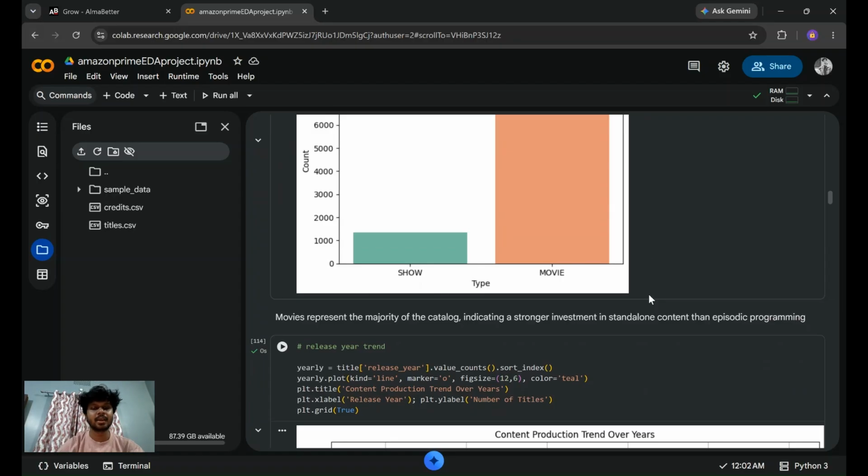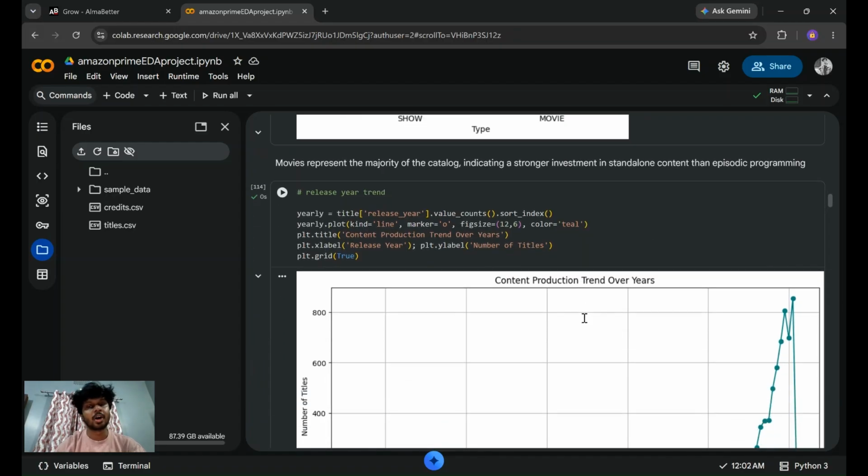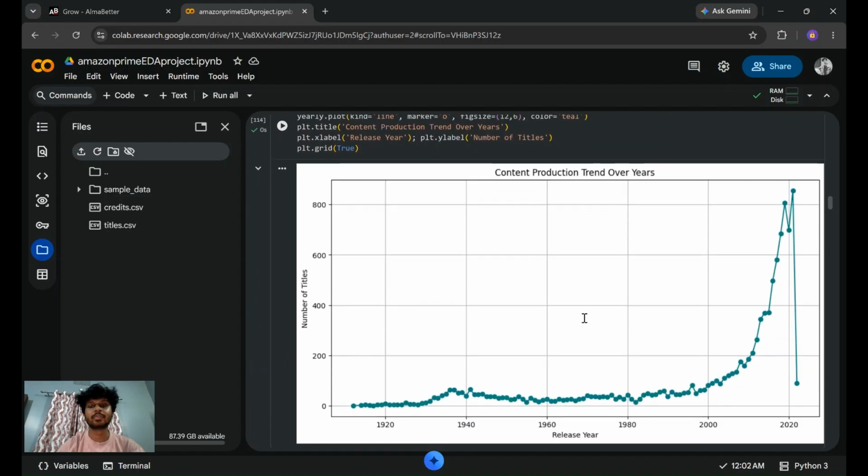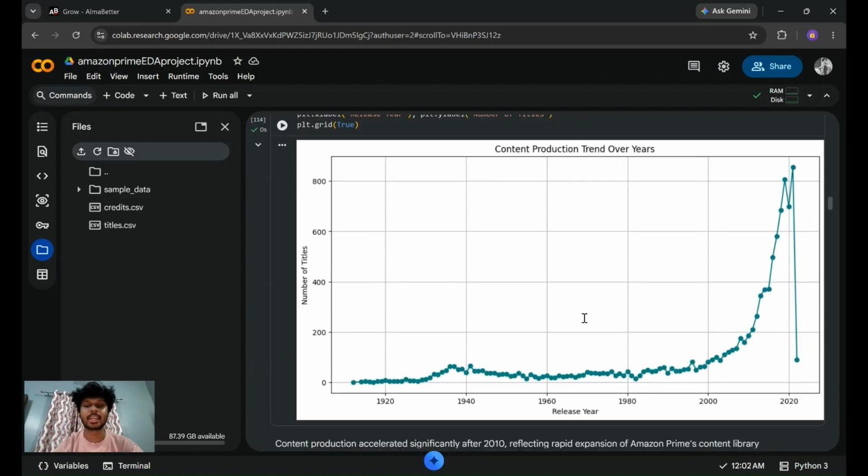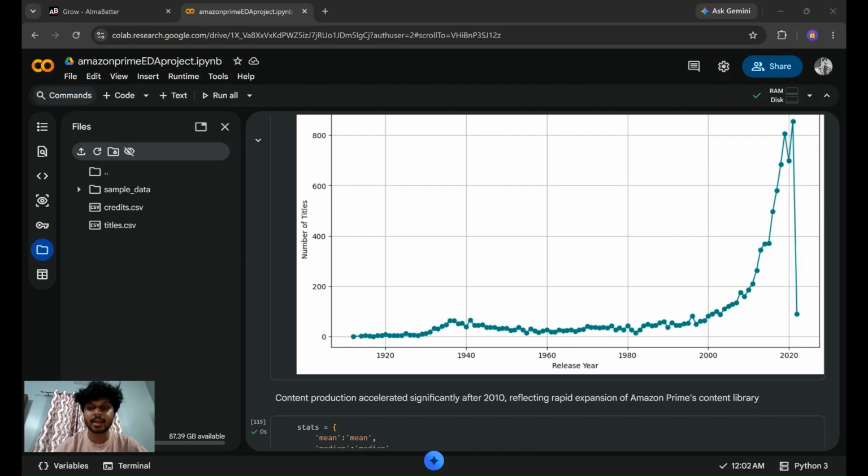And after that, there was a chart of the content production trend over time. So nearby 2015, the content production was at the peak. From 2010 it was increasing, and in 2015 it was at the peak.